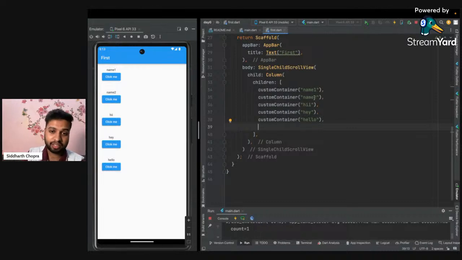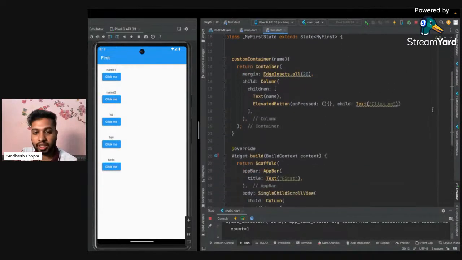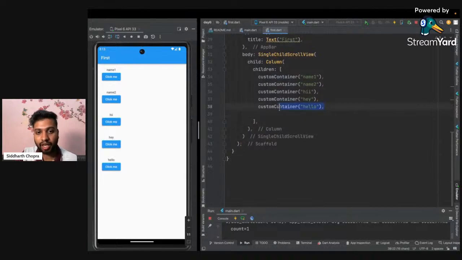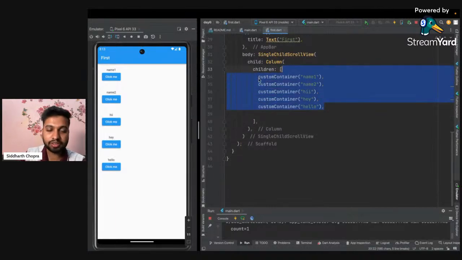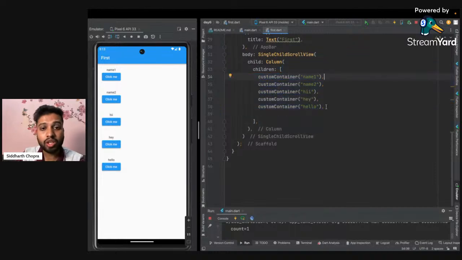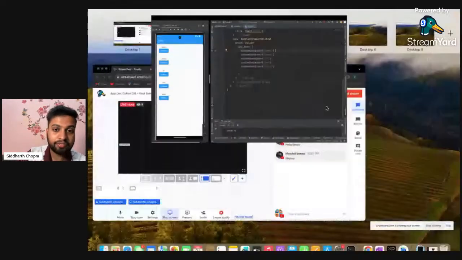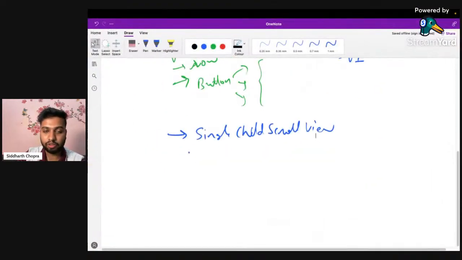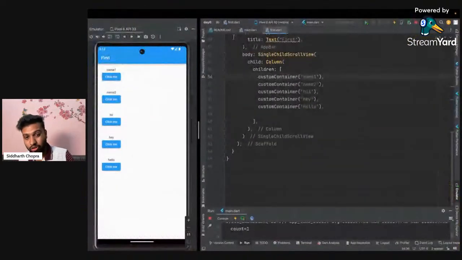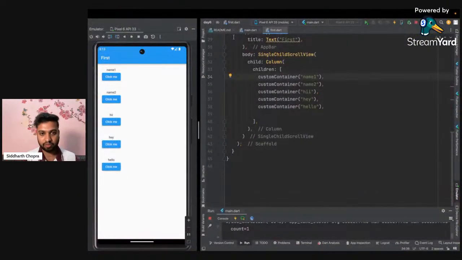So this is a bit dynamic, but still it is not fully dynamic, because again I have to write here, and however many times I need this, I have to write it multiple times. This is not a good approach, I think. So for that we have another widget called list view builder. I'm just explaining so you get what I mean. First, just understand the limitation of this one.